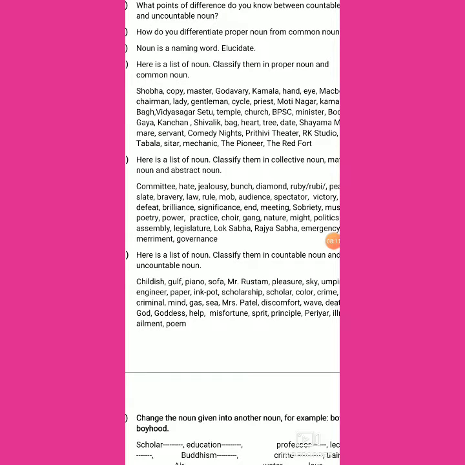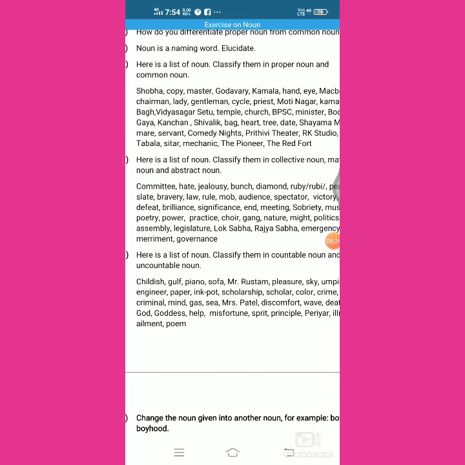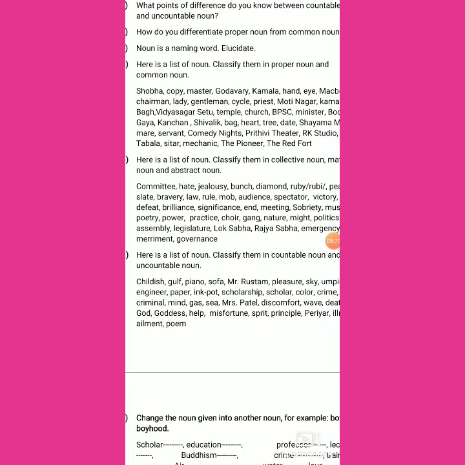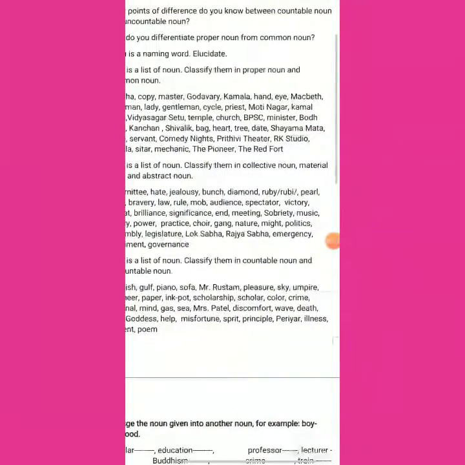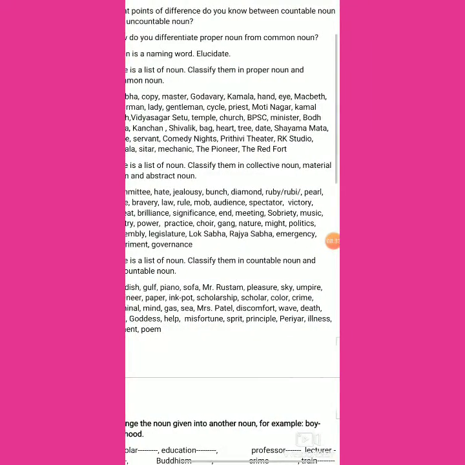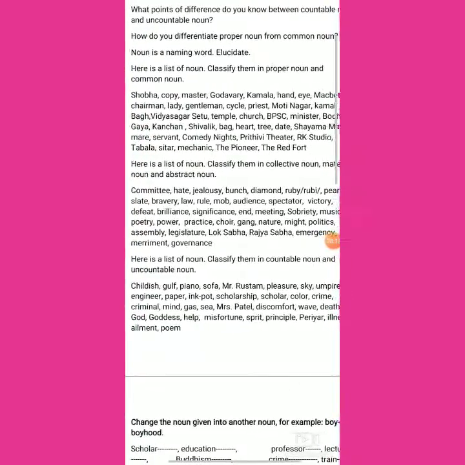So here there were some nouns, and our task was to identify whether they belong to proper noun or common noun. The same kind of question we can find here also. Here is the list of nouns. Now we are going to classify those nouns into collective noun, material noun, and abstract noun.